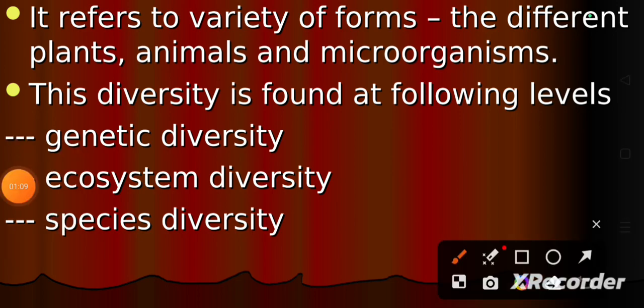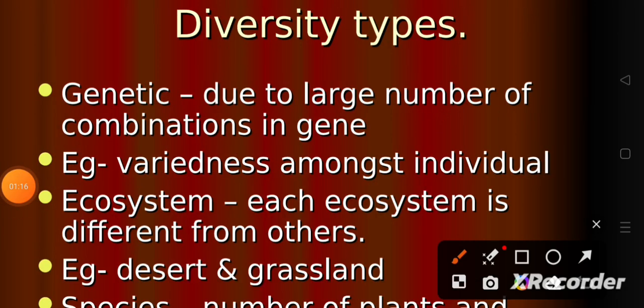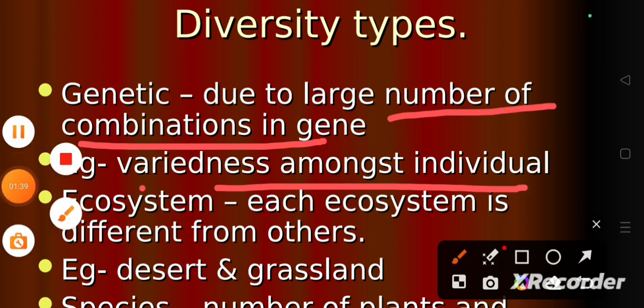There are three types: genetic diversity, ecosystem diversity, and species diversity. Let us discuss them in detail. Genetic diversity is due to a large number of combinations of genes. A large number of combinations of genes leads to genetic diversity. For example, variedness among individuals depends upon their genes.